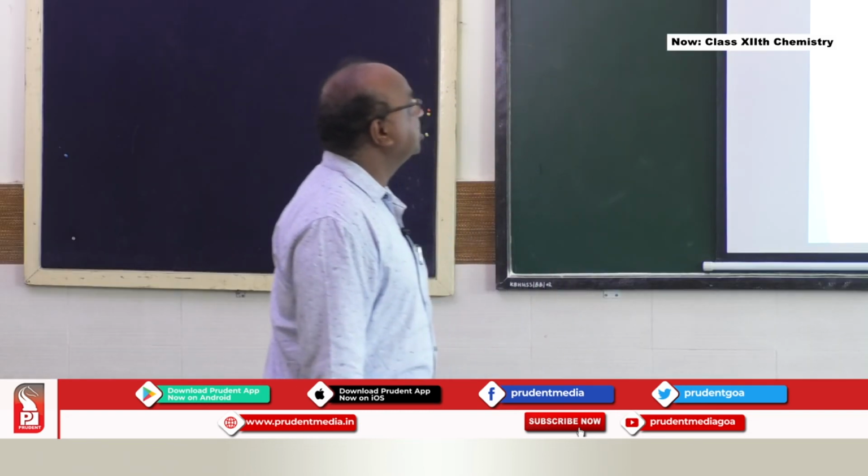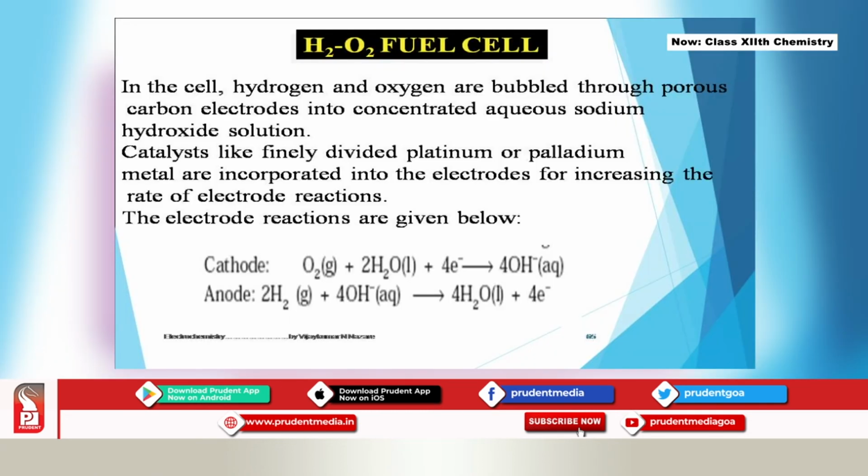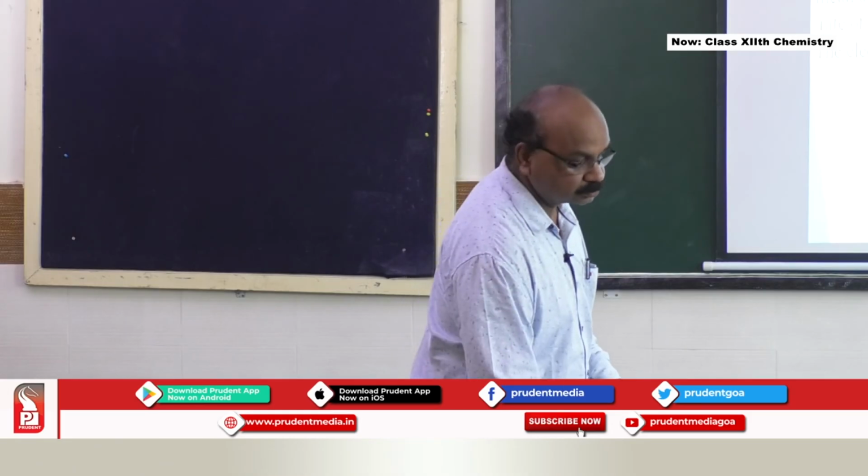In this cell, hydrogen and oxygen are bubbled through porous carbon electrodes into concentrated aqueous sodium hydroxide solution. These are the carbon electrodes. Catalysts like finely divided platinum or palladium metal are incorporated into the electrodes for increasing the rate of the electrode reaction. The electrode reactions are given below.